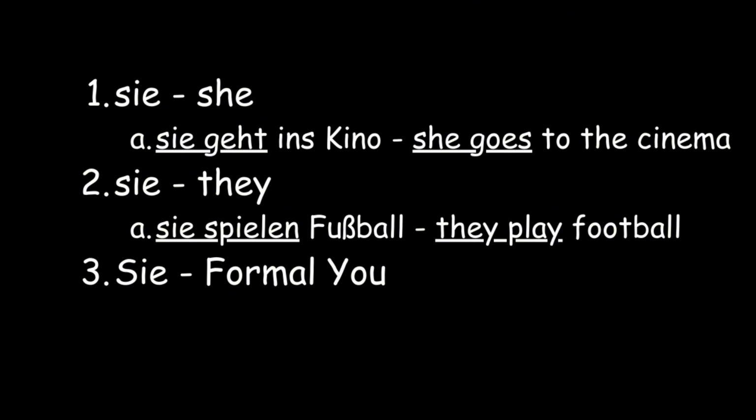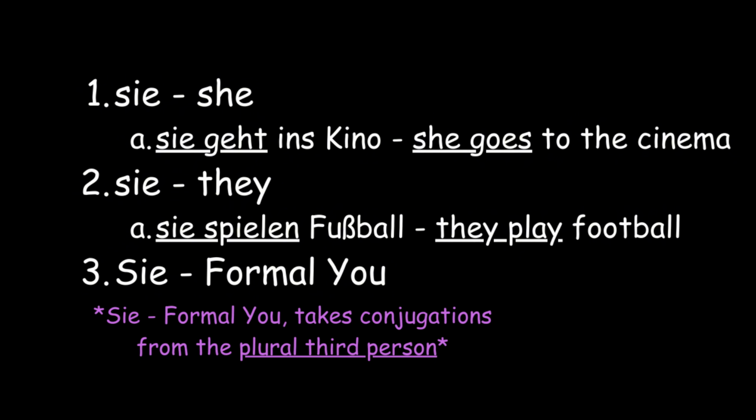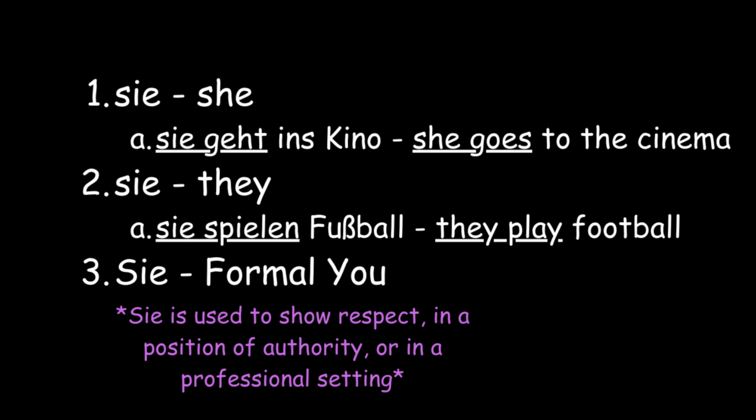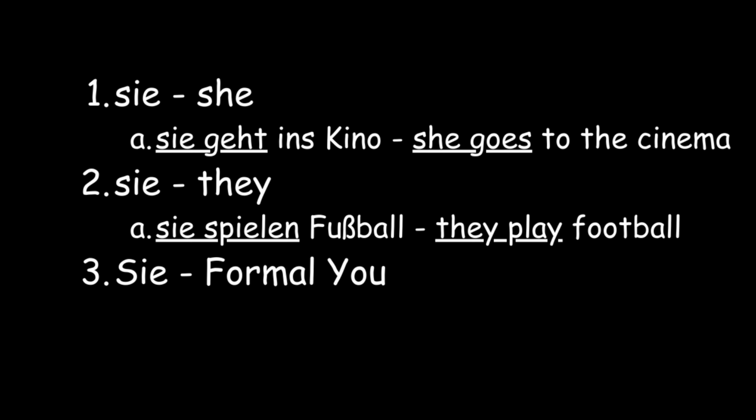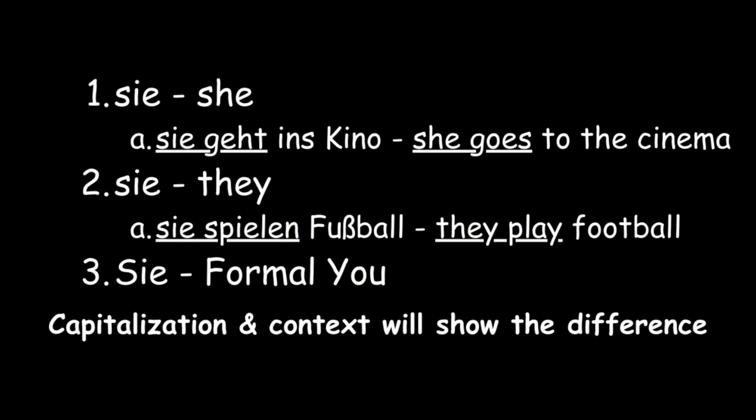Sie can also mean the formal you, which takes verb conjugations in the plural third person. English doesn't really have the concept of the formal you because it's used to show respect in a position of authority or in a professional setting where formality is required. Because sie can mean she, they, and formal you, we differentiate the words by capitalization and context.